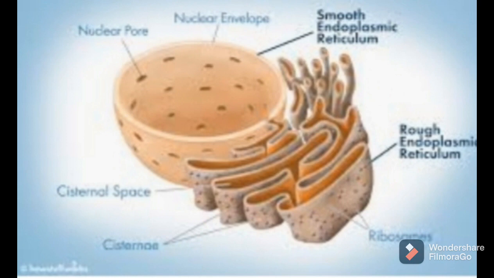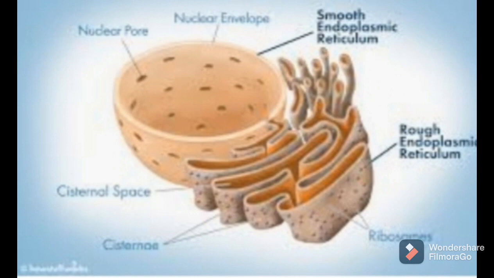What is the function of RER, that is rough endoplasmic reticulum? Synthesis of protein. And what is the function of SER, that is smooth endoplasmic reticulum? It is synthesis of lipids and steroids. It is found in liver cells, interstitial cells, adipose cells, then Leydig cells of testes. So all this is about endoplasmic reticulum.